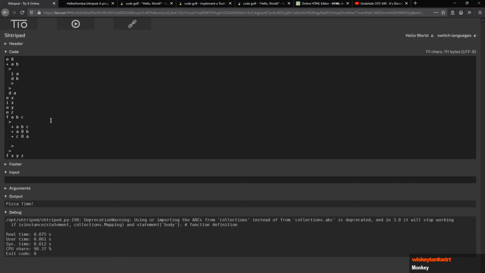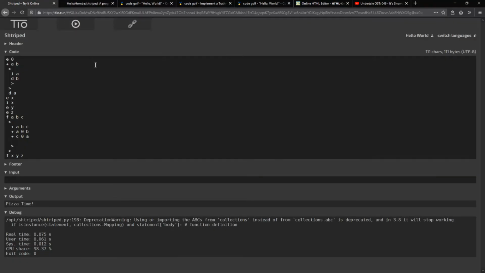We need to print the value of C as an integer. So, print as integer. Okay, PC.